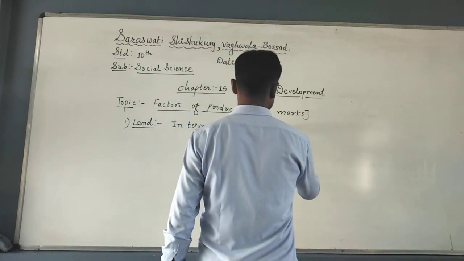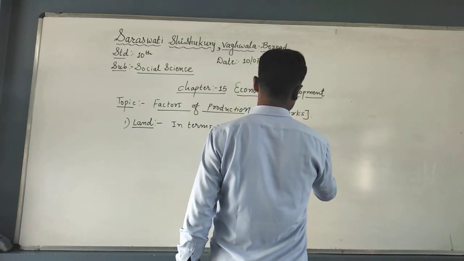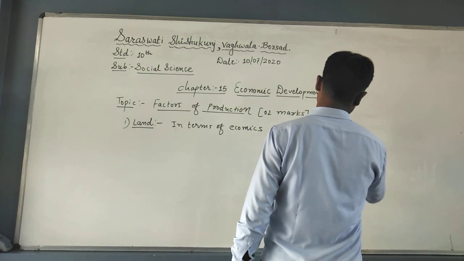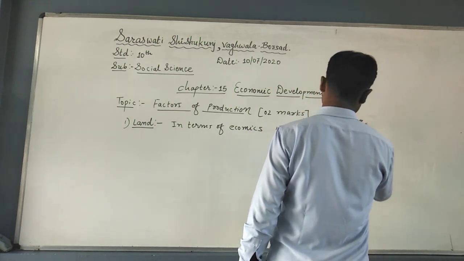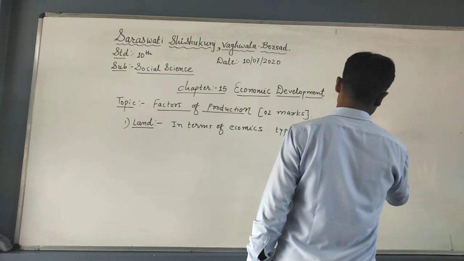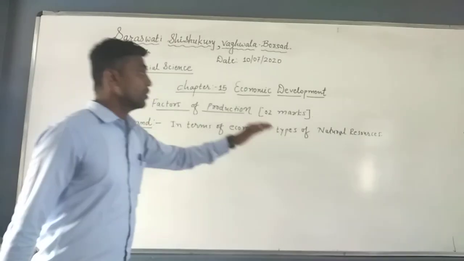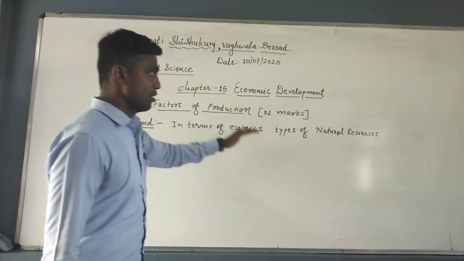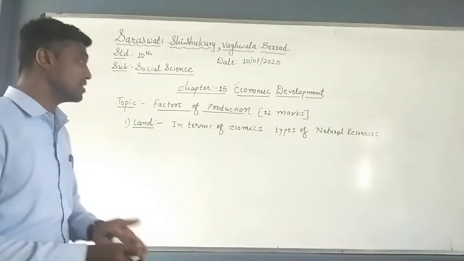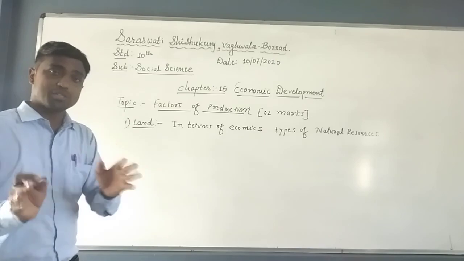land means types of natural resources. Now these natural resources include forests, rivers, mountains, minerals present in the interior of the earth, even the metals, etc. So land, first of all, we write about that. 3 points we need to write.